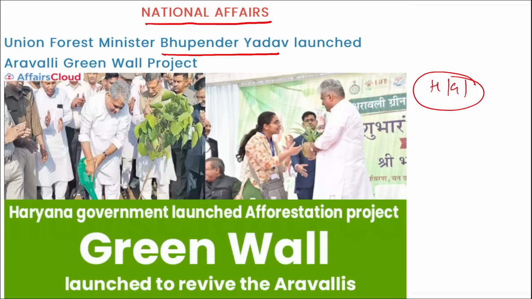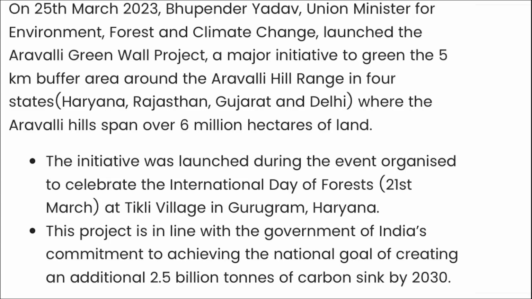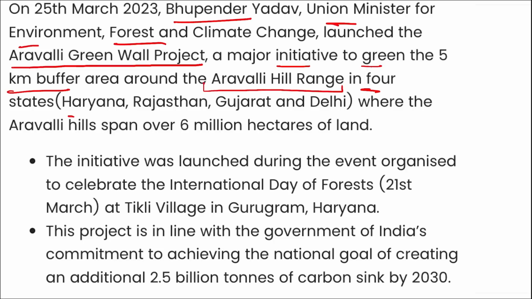Under this, plantation will be done, as you can see in the picture, in a span of area that is a 5 km buffer area. Here you can see Bhupendra Yadav, Union Minister for Environment, Forest and Climate Change. They have launched the Aravali Green Wall project, a major initiative to green the 5 km buffer area around the Aravali Hill range in 4 states: Haryana, Rajasthan, Gujarat and Delhi.